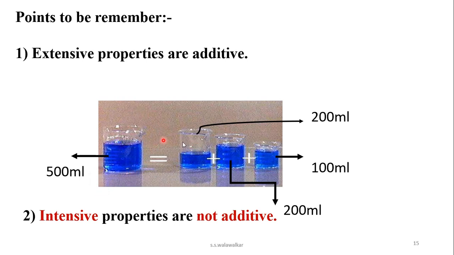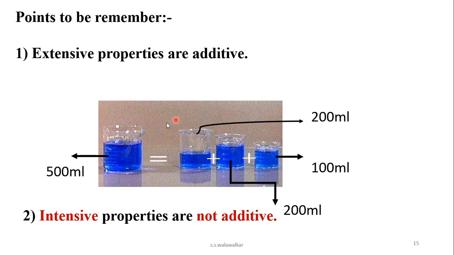You cannot add. Or suppose the density of this water is 1 gram per ml. Then the density of this water is also 1 gram per ml, and this water sample is also 1 gram per ml. So it is not equal to 3 grams per 3 ml. It is 1 gram per ml.